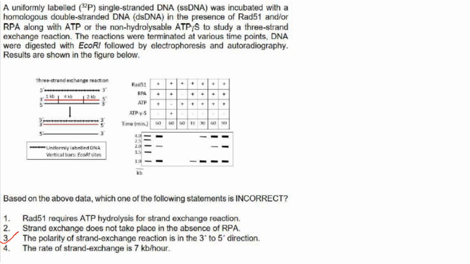The rate of strand exchange is 7 kb per hour. Yes, that is correct. Strand exchange is 1 plus 4, 5 plus 2, 7 kb. Per hour, it is at 60 minutes. Here also 60 minutes. At 60 minutes, all 3 strands are exchanged. See here, you get all the 3 bands. So it is 7 kb per hour. So that is also correct.